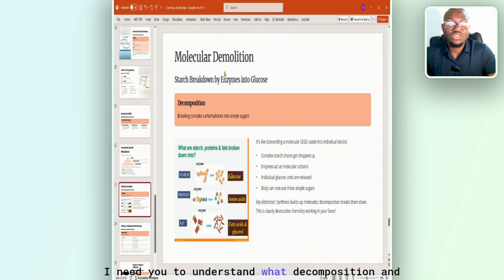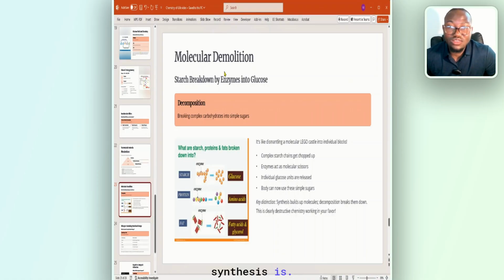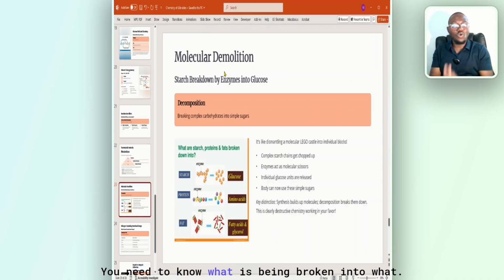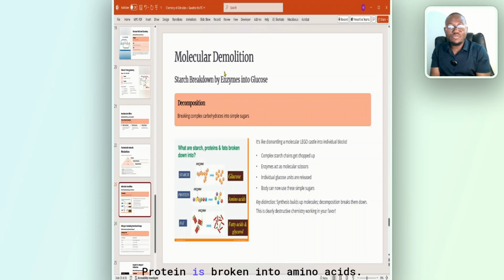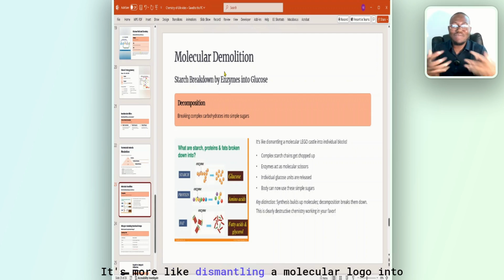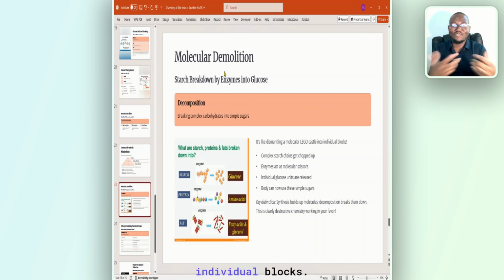Also, I need you to understand what decomposition is and synthesis is. Decomposition is more like breaking down complex carbohydrates into simple what? Sugars. You need to know what is being broken to what. For example, starch is broken to glucose. Protein is broken to amino acids. Fat is broken to fatty acids and what? Glycerol. It's more like dismantling a molecular Lego castle into individual blocks, right? Breaking everything down. So complex starches are broken down. Enzymes act as molecular scissors, cutting it up. Individual glucose units are released. Body can now use this simple glucose. Extremely important for you to know.